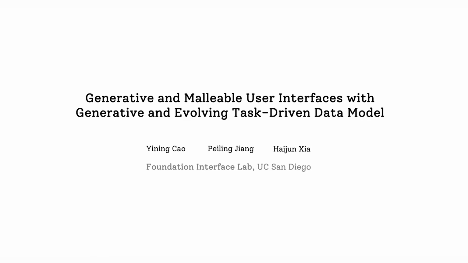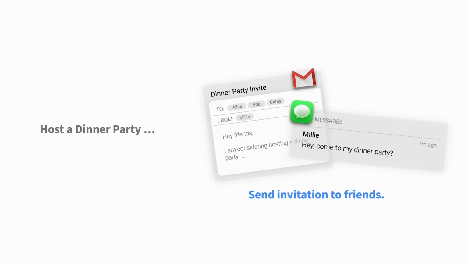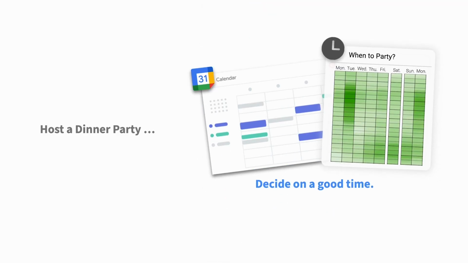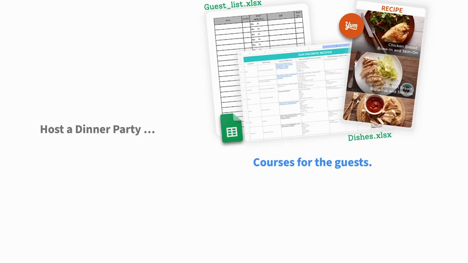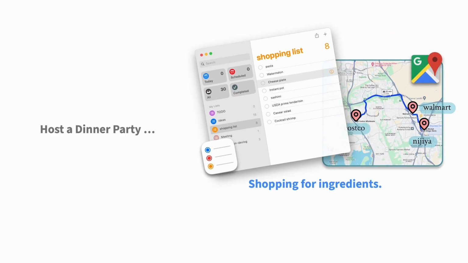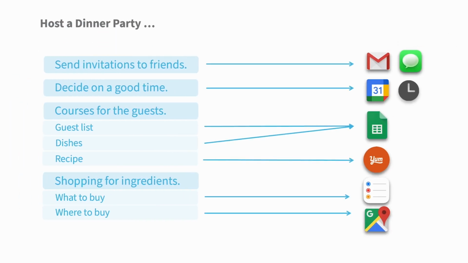Much of our information work is a highly dynamic process driven by the evolving needs for information and functionality. When planning a dinner party, we may start by sending invitations to friends, deciding on a good time, preparing the dishes, and then shopping for ingredients. To achieve this, users need to cobble together a collection of applications, each designed to support specific tasks.